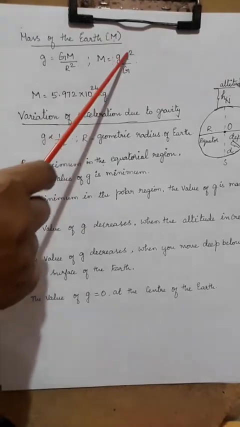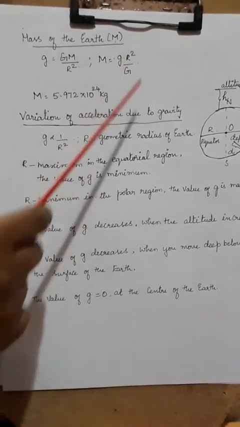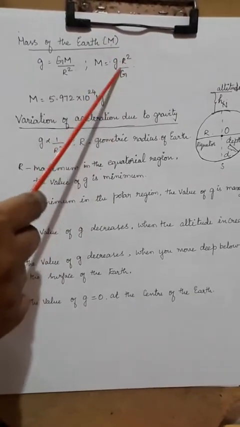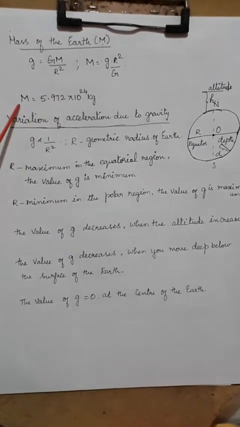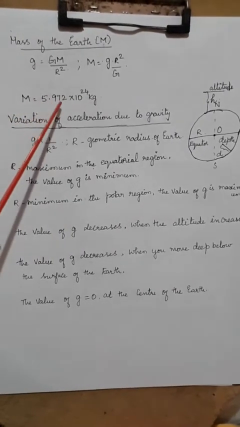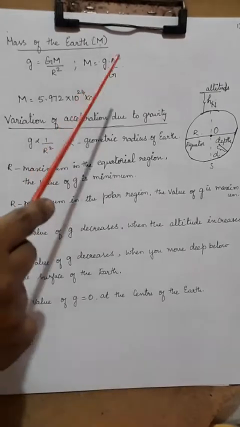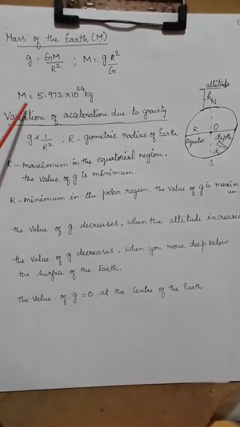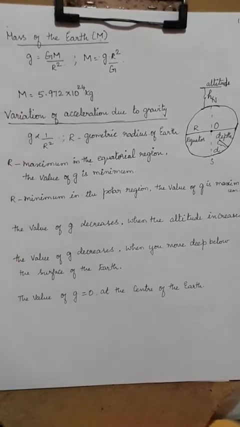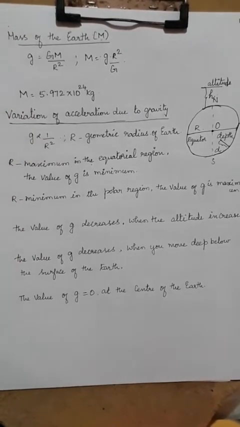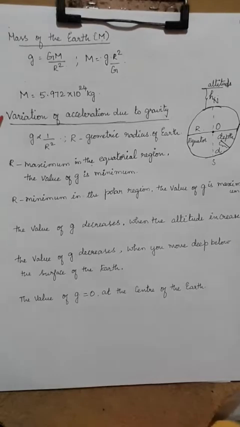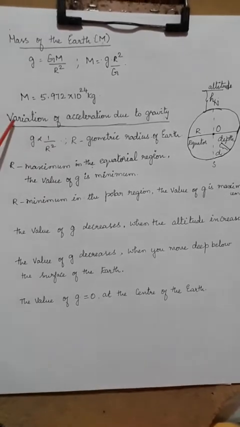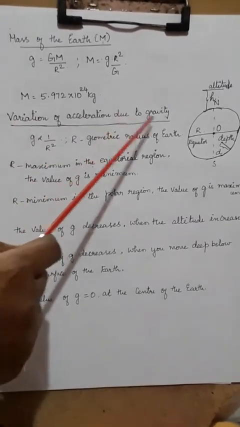So substituting all the known values here, the mass of the earth is found to be 5.972 into 10 power 24 kilograms. Mass of the earth is so huge. That is why you don't always feel that gravitational force when you are there.